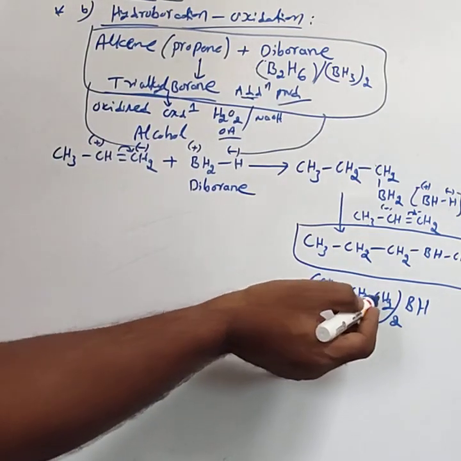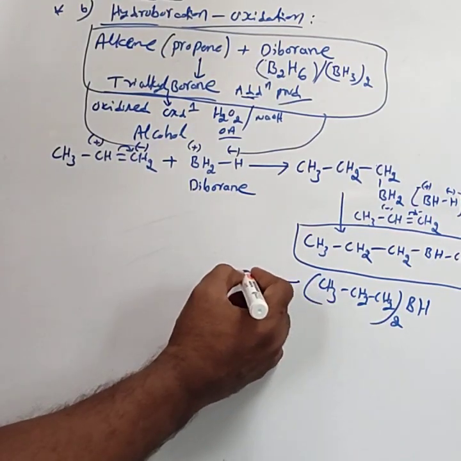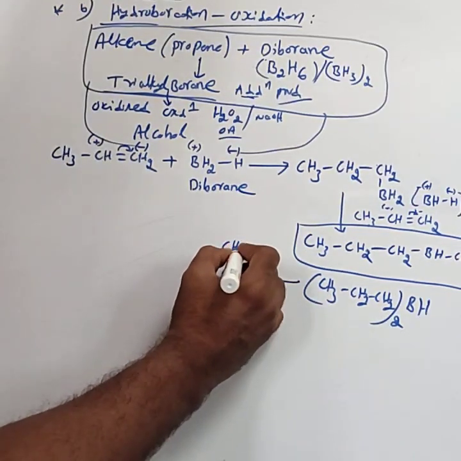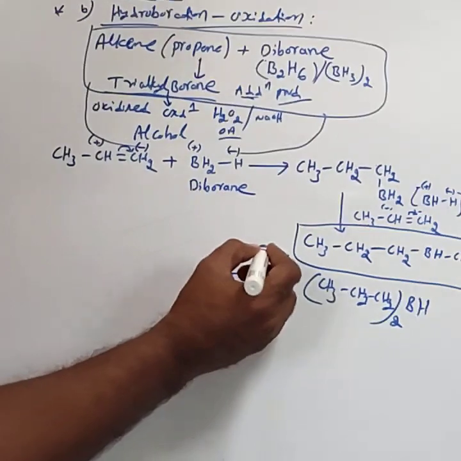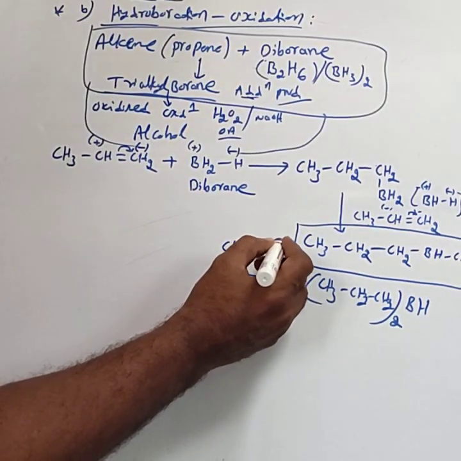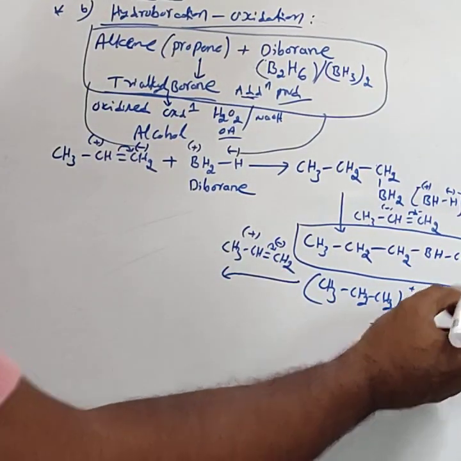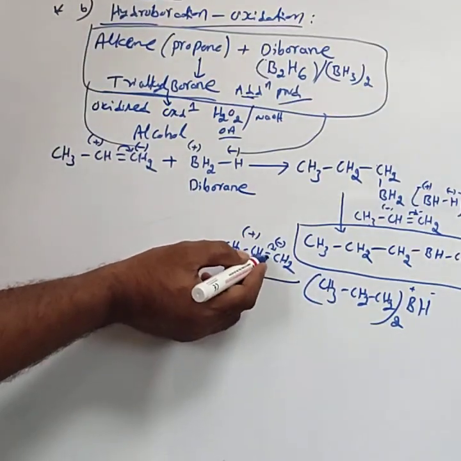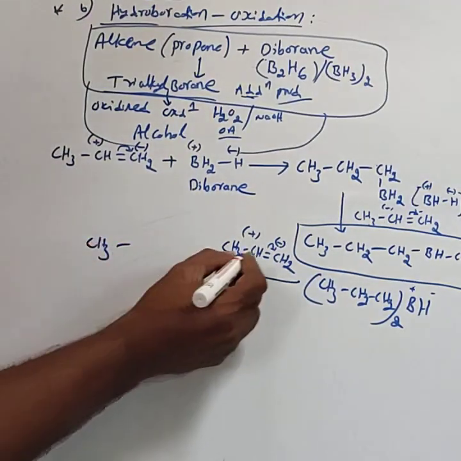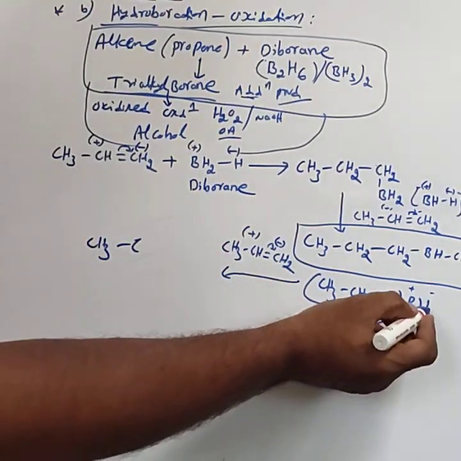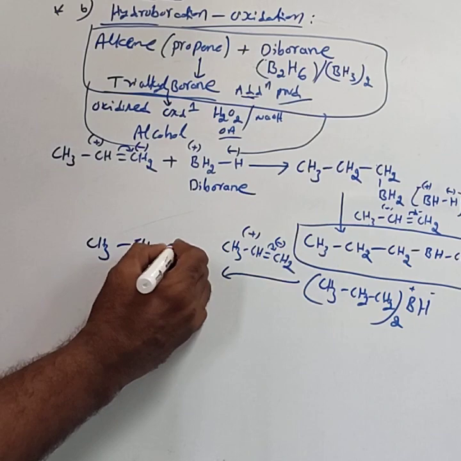Hence CH3 CH2 CH2 twice BH. Then this is another intermediate, again treated with one more propene, CH3 CH double bond CH2. Same, this double bond shifted to this corner, here negative, here positive. And again BH, that B carrying a positive, H carrying negative. Then you add to this double bond these groups. Then the formula becomes CH3. To this CH, this hydrogen gets added, CH converted into CH2. Then double bond converted into single bond, CH2.